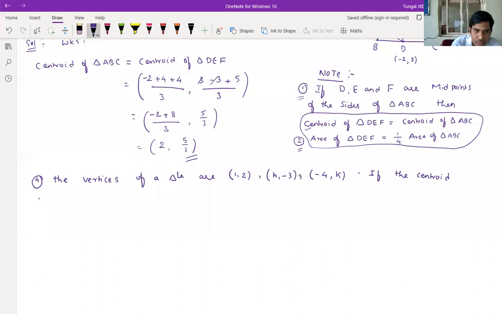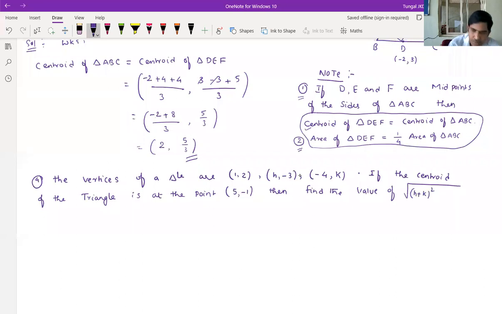If the centroid of the triangle is at the point (5, -1), then find the value of root over (h + k) whole square plus (h + 3k) whole square.